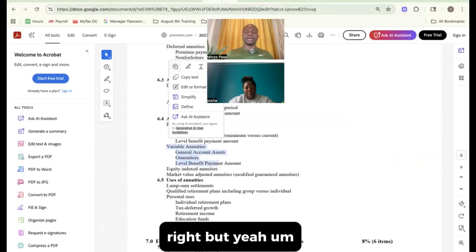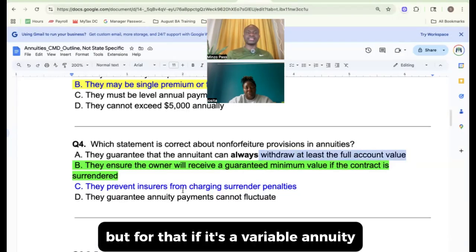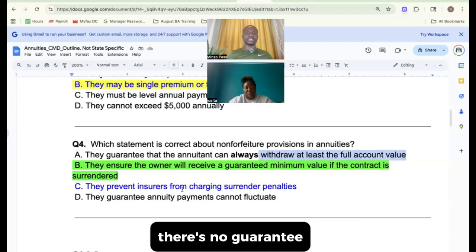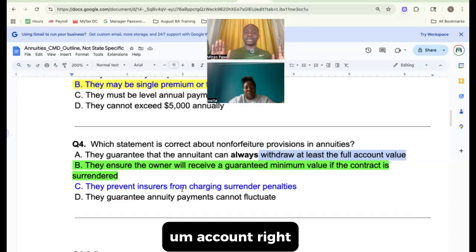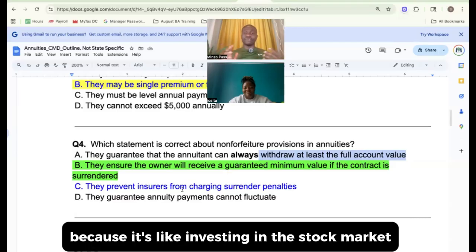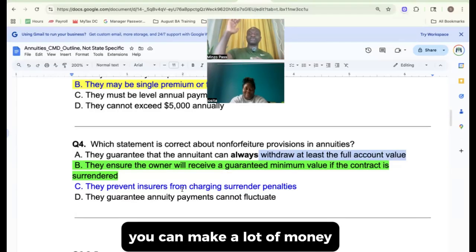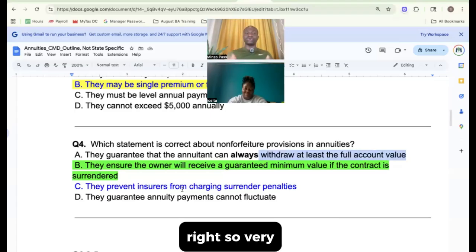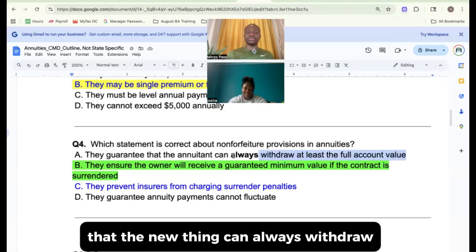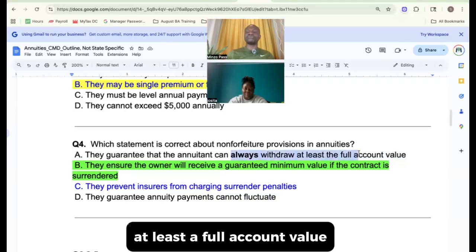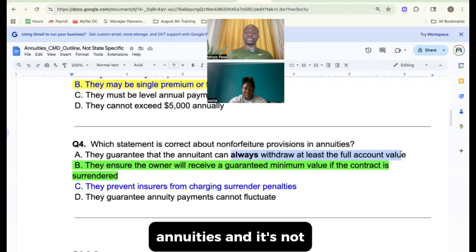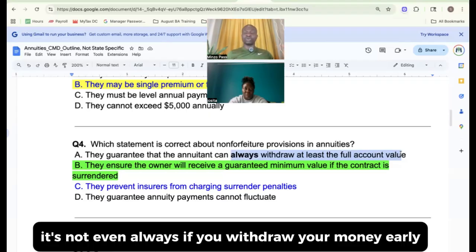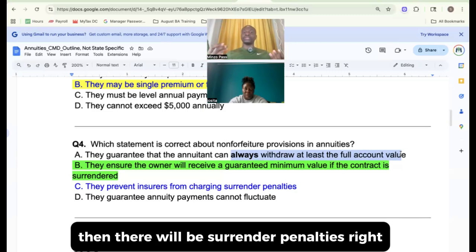But if it's a variable annuity, there's no guarantee because you may lose all your money in a variable annuity account, right? Because it's like investing in the stock market. You can make a lot of money, you can lose all your money, right? So this is saying that the guarantee that the annuitant can always withdraw at least the full account value. No, it's not true. It's true with fixed index annuities, and it's not even always. If you withdraw your money early, then there'll be surrender penalties, right?